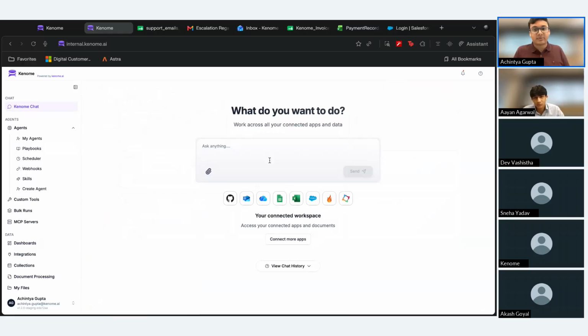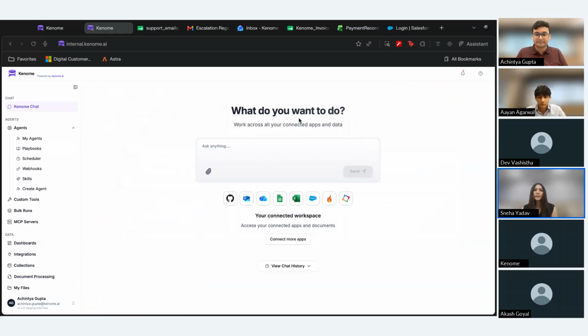And I suppose back to you, Sneha. Thank you so much, Achin and Ayan, for that insightful session. We saw how quickly organizations can move from AI discussions to AI executions by building agents, which our team just showed now, and automate workflows and drive real business outcomes.